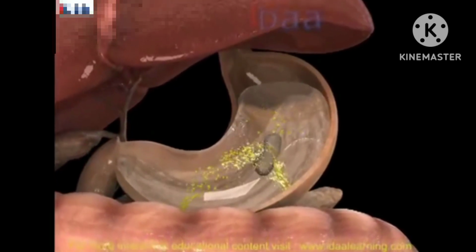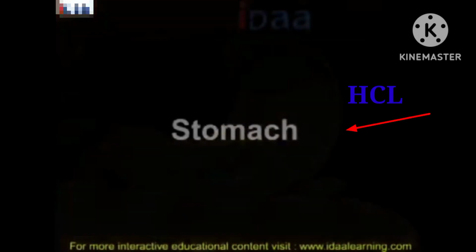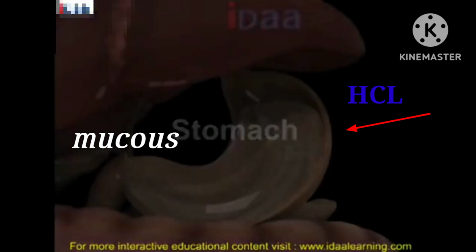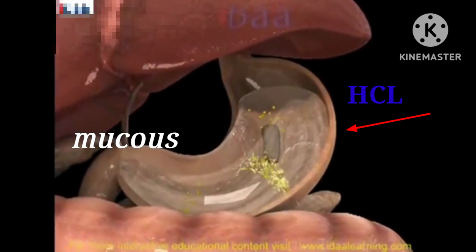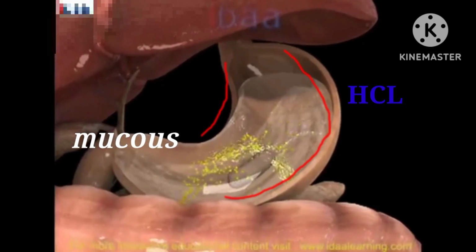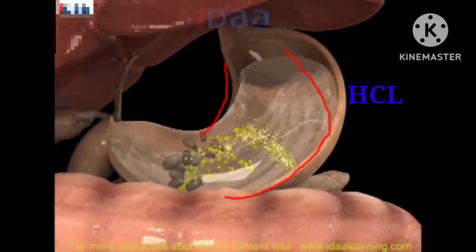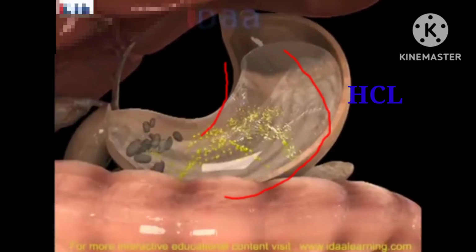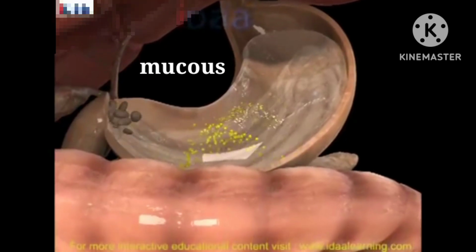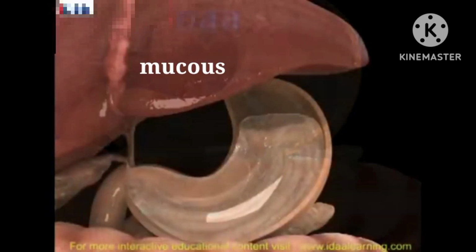The inner lining of the stomach secretes mucus, hydrochloric acid and digestive juices. The mucus protects the lining of the stomach, and the acid helps to kill many bacteria that enter along with the food.